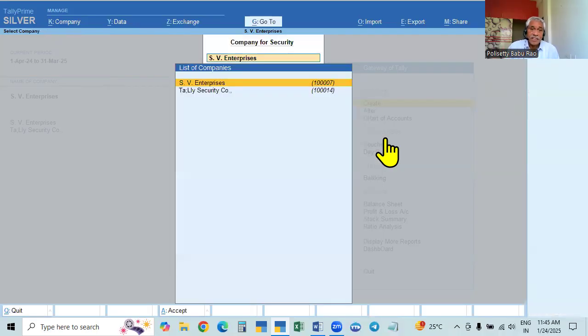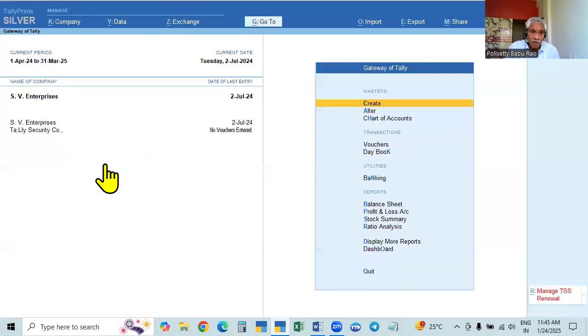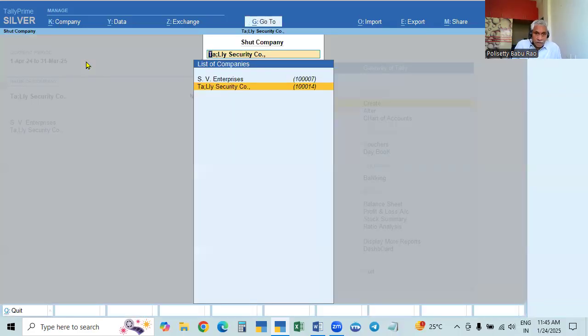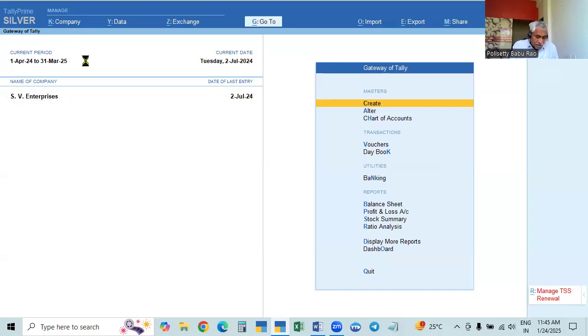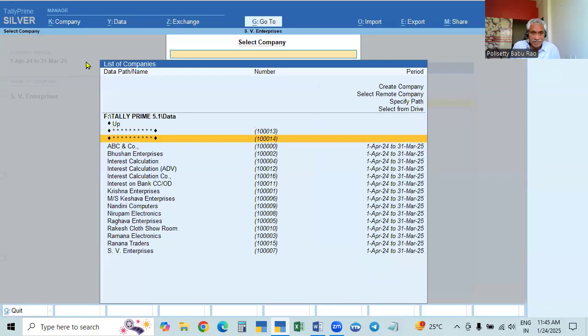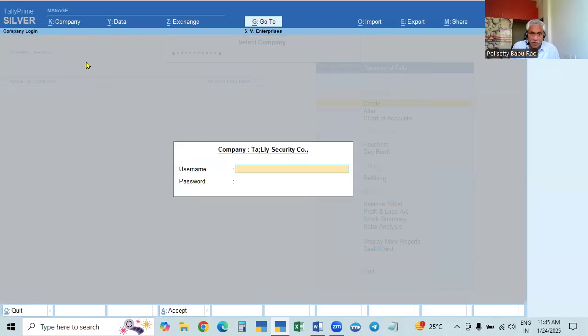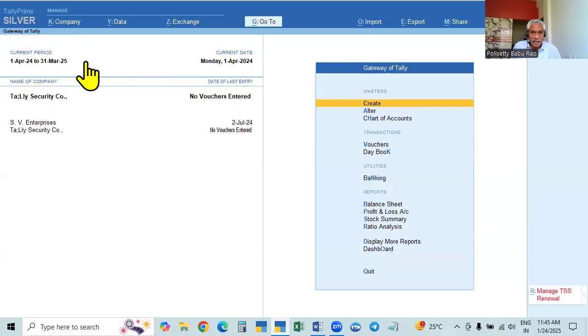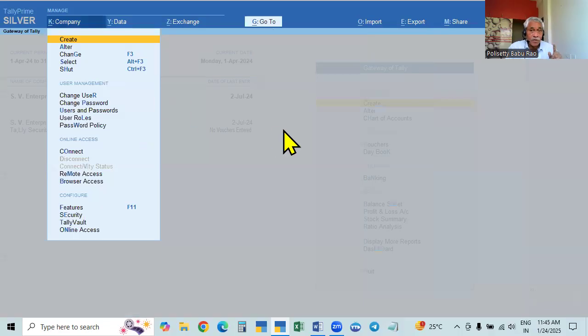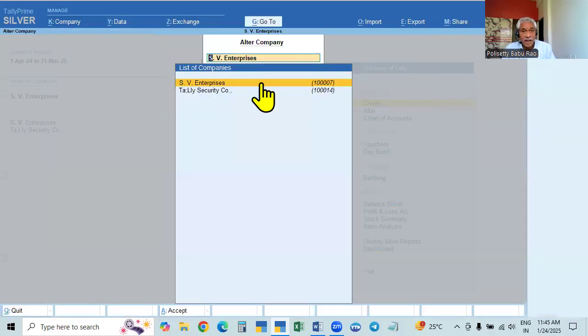So in the case of an existing company, we can work in both the places. This is also an existing company. See here, in this case, we already created both. Here the Tally Vault password is 1234, and here admin, tally. So this is done, it is already created there. That can be created here also. In the case of an existing company, you can go to this page and select that one.